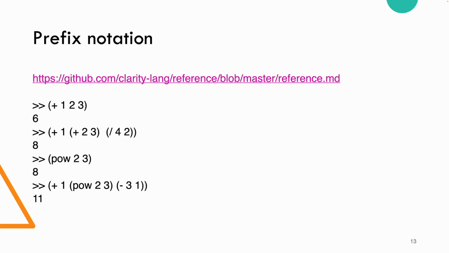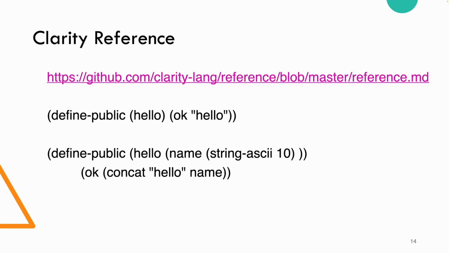We have a power function which generates exponents. We can intermix all these in different ways. This is different from the usual infix notation you see in many programming languages, and also when people just write stuff out. That is to say, put the operator between things. Here we're putting the operator right up front to be clear about it. And it's nice. The prefix operators, I think, are a very nice idea. There's of course postfix operators as well, and stack languages, and there's all sorts of other things. So there's a reference here. Here's a couple of simple functions, straight out of the Clarity references. The first one is simply hello.